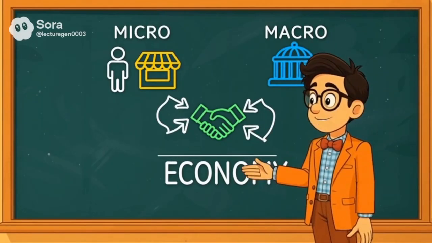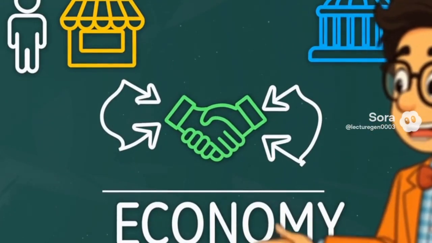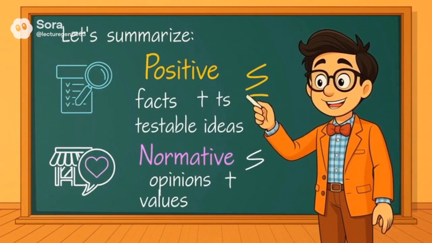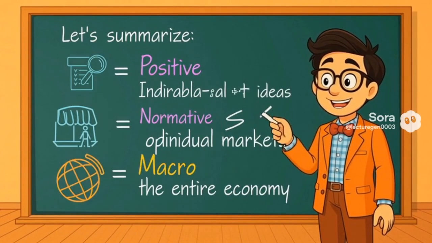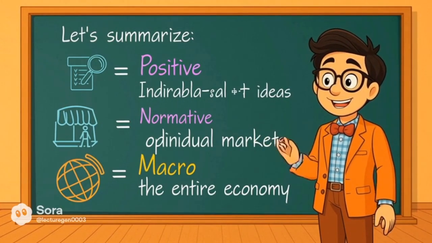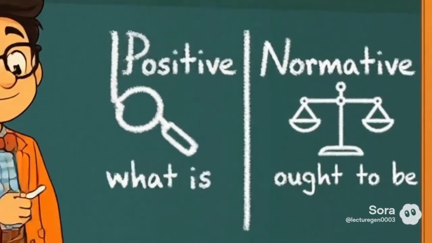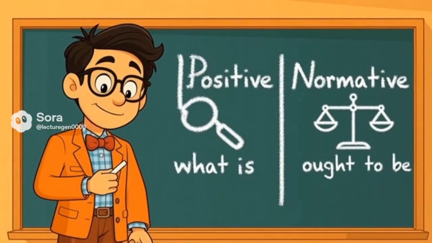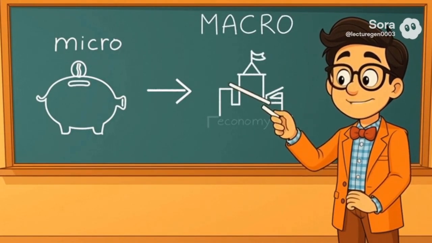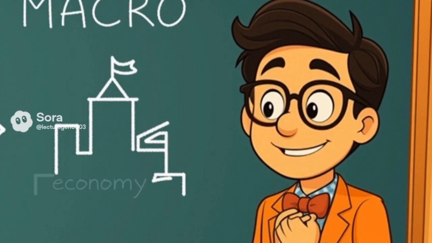Both perspectives are essential for understanding how people, businesses, and governments interact in the economy. Let's summarize. Positive equals facts and testable ideas. Normative equals opinions and values. Micro equals individual markets. Macro equals the entire economy. Understanding these distinctions helps you think like an economist, separating what is from what ought to be. It also helps you see how small decisions at the micro level connect to larger outcomes in the macroeconomy.